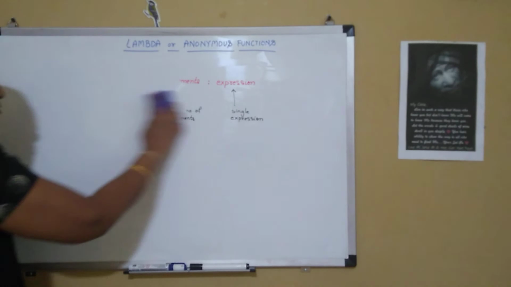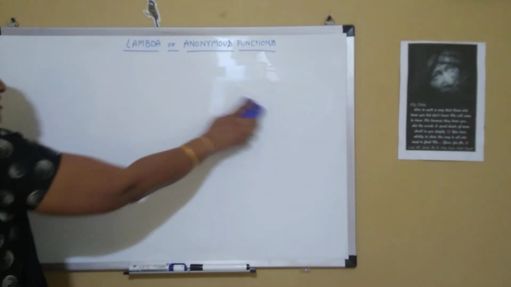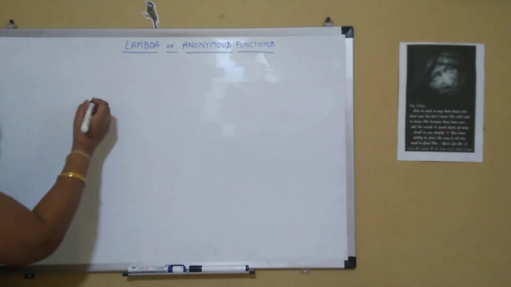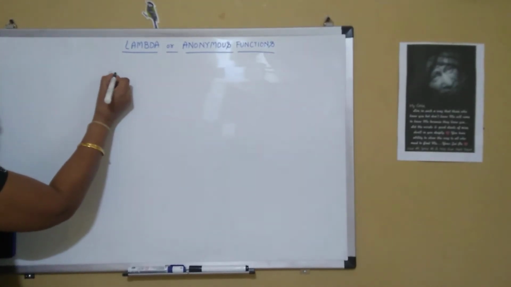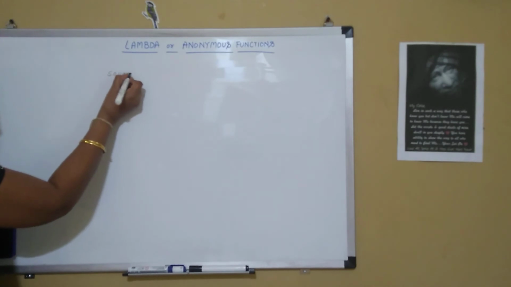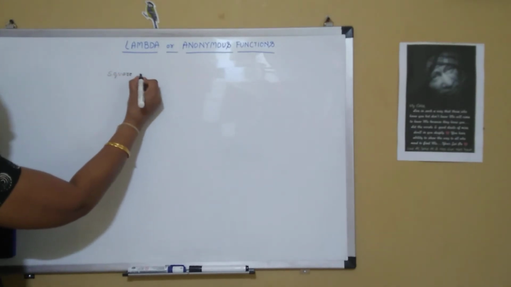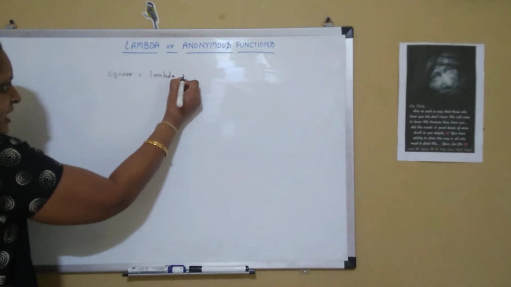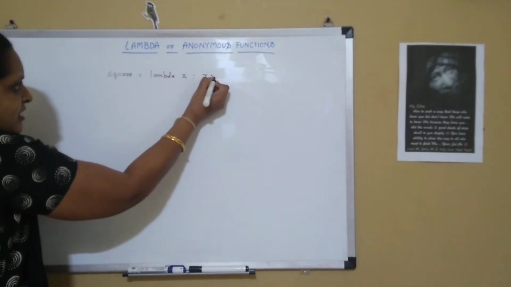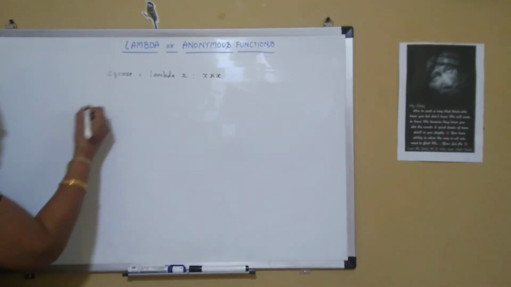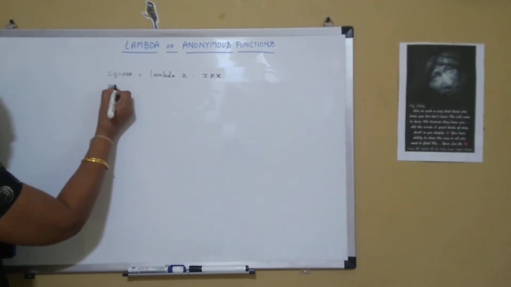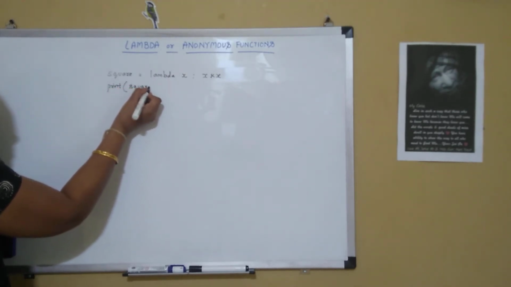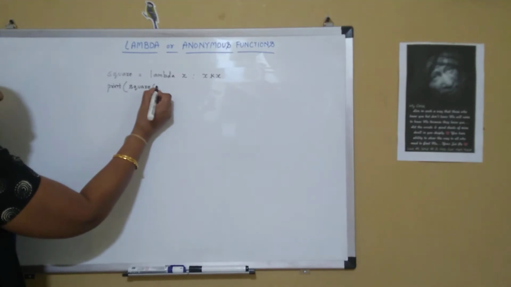Now, let's see some code examples of how lambda function works in Python. So, suppose my square equal to lambda x colon x into x. And now let me say print square of 5.